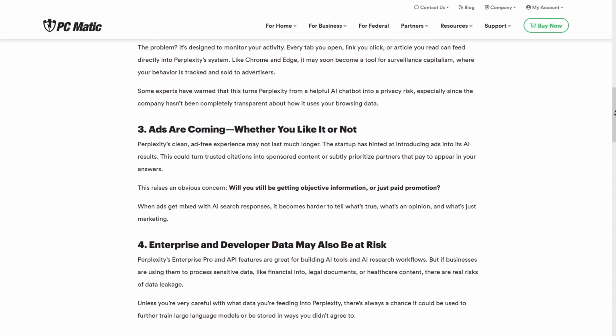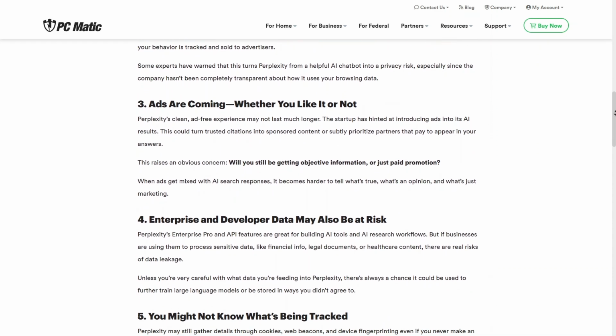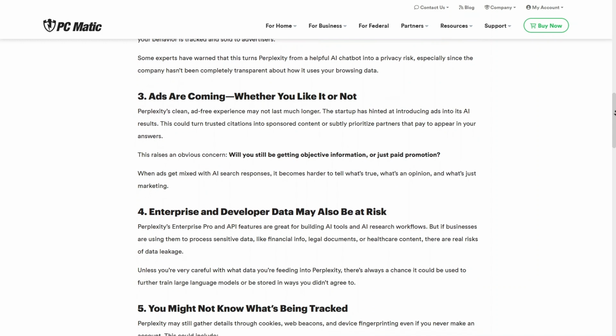Looking at the fourth point, I am also considering the risks for enterprise and developer data, where feeding sensitive files or legal documents into the AI could lead to serious data leakage.